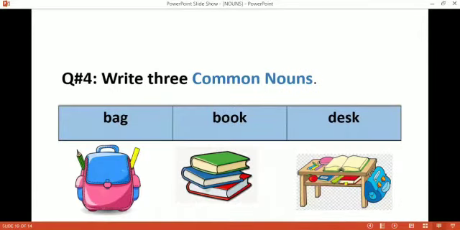Our question number 4 is write 3 common nouns. Okay. Then how do we write the common nouns? We write the common nouns with small letter. Okay, and all the things around us are common nouns, like bag, it is a common noun, and we write bag with small b, book, small b, desk, small d. We write the common nouns with small letter: table, chair, desk, pencil. These are the common nouns, and we write the common nouns with small letter.